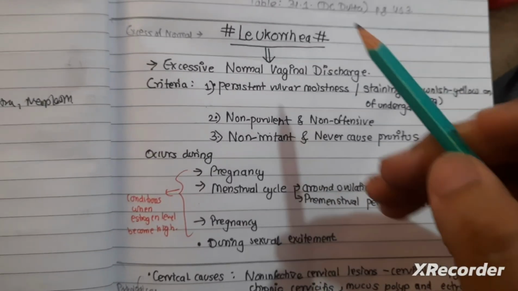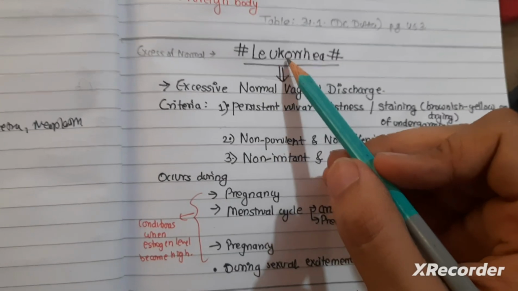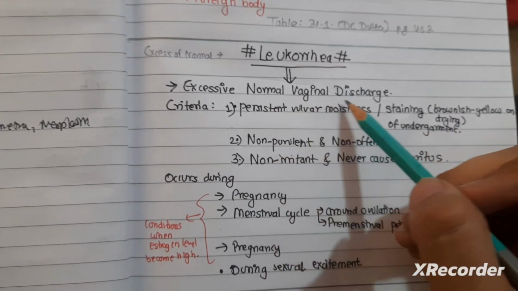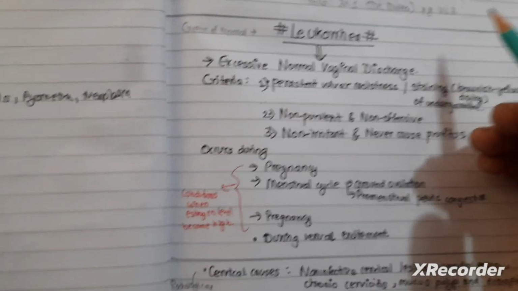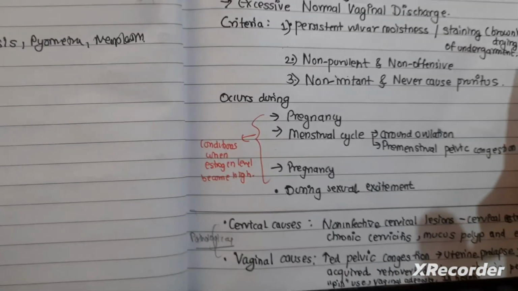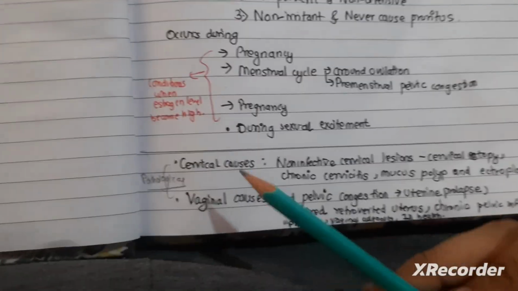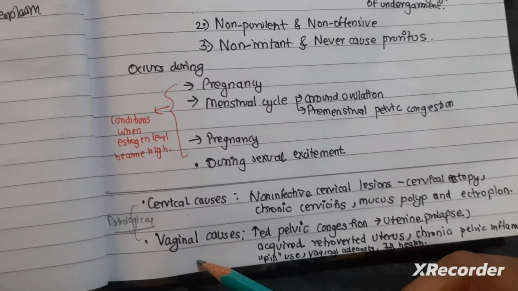So this was about normal, excessive normal vaginal discharge. This is due to excess of normal cause. And now talking about pathological cause of non-infective cause of vaginal discharge. There can be cervical cause or vaginal cause.